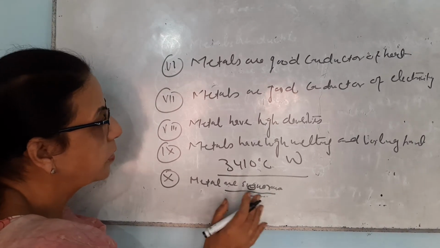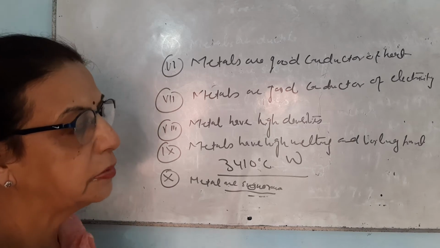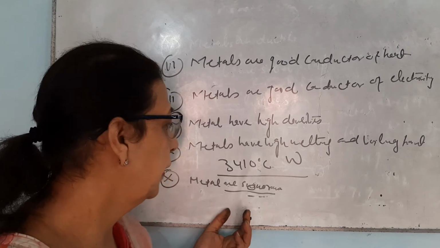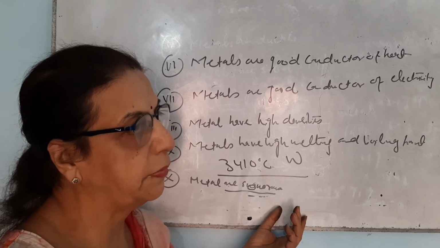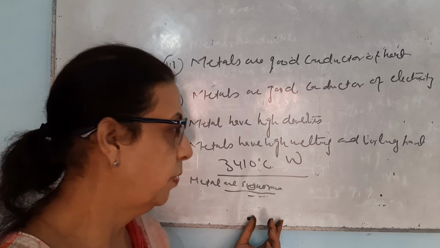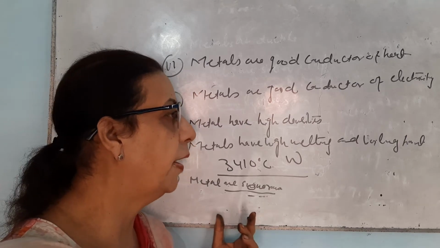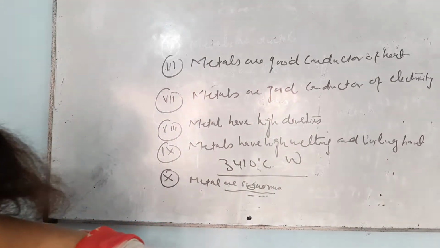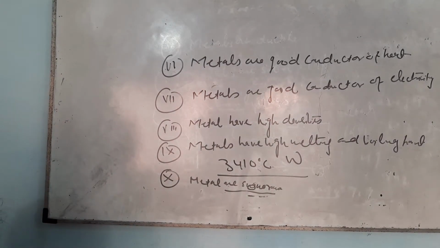Sonorous means production of sound. That is why whenever you hit metal with anything, it will produce a specific sound. School bells are made of metals. Actually, school bells are made of alloy. You are all very much aware of these properties, but it is a sort of revision.